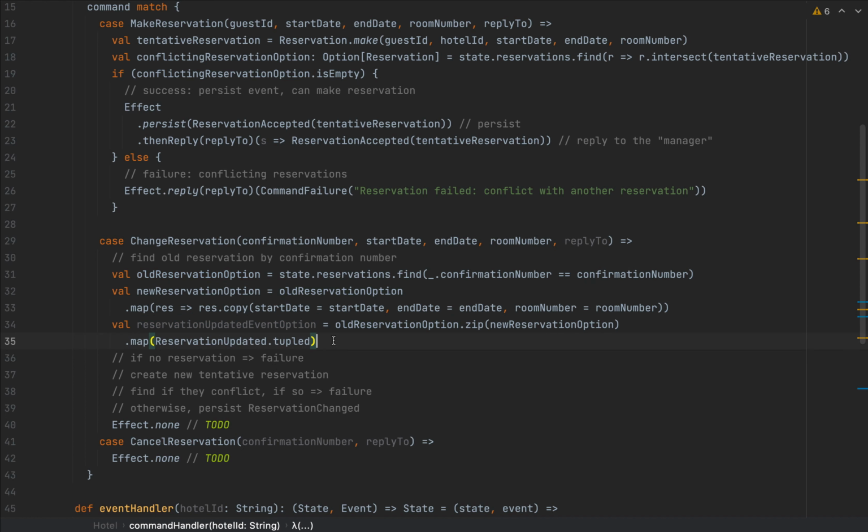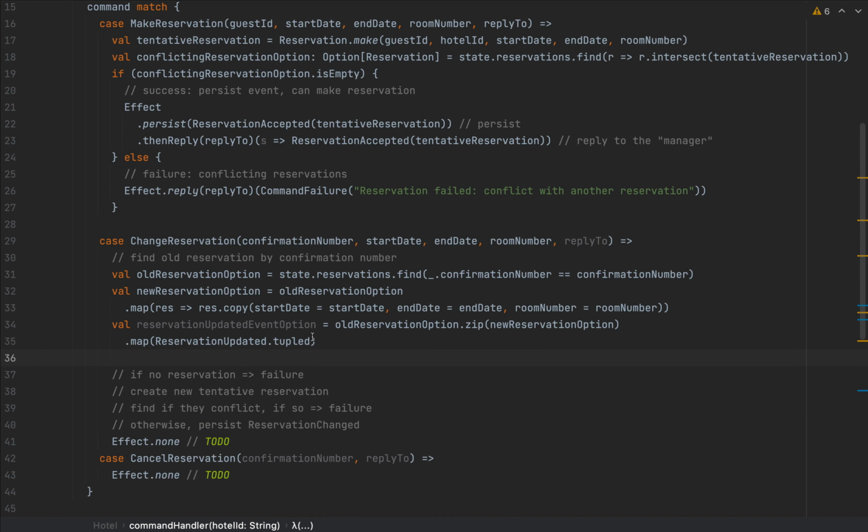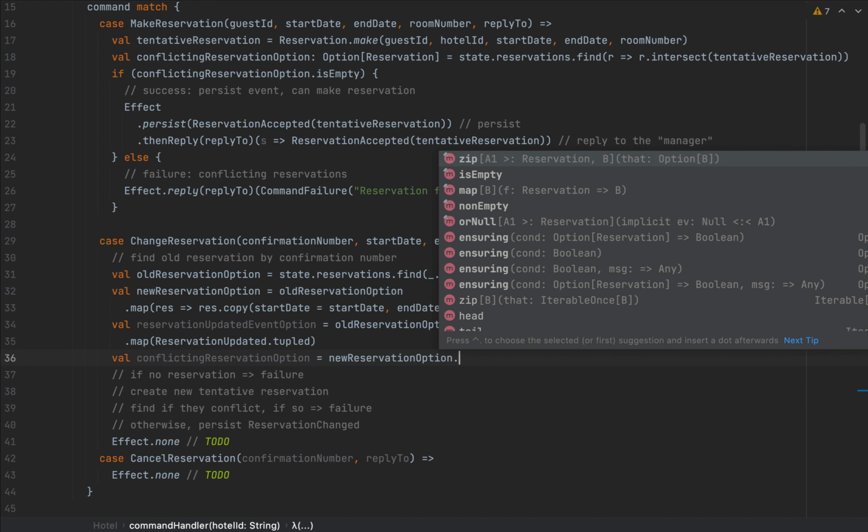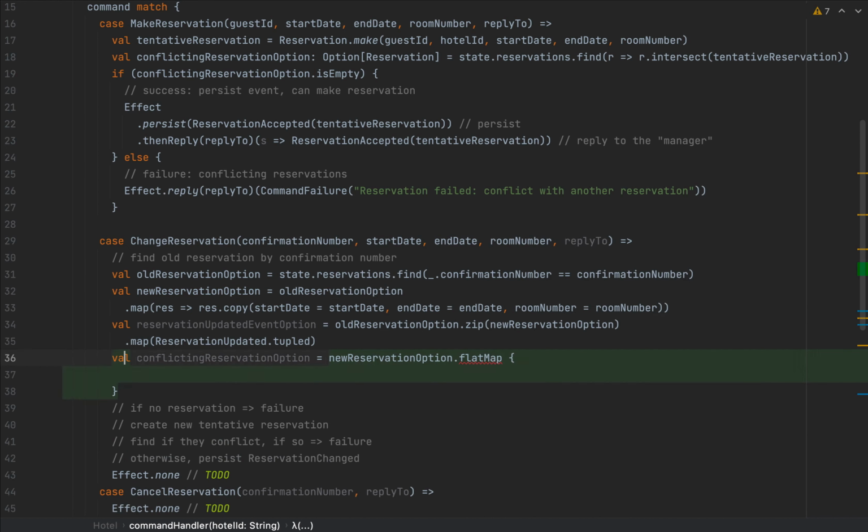Now, I need to find the conflicting reservation if there is such a thing. So I'm going to have, let's call this conflicting reservation option, as new reservation option, which was computed before. And I'm going to run a function called flatMap, considering the tentative reservation inside. Then I'm going to run the same logic as before.